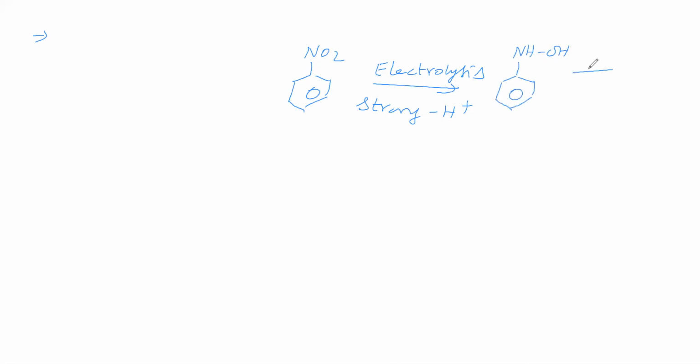Then it is undergoing rearrangement. Due to rearrangement, what we are getting is para-aminophenol. Para-aminophenol is the product here. So, how we got this para-aminophenol, that we will see.